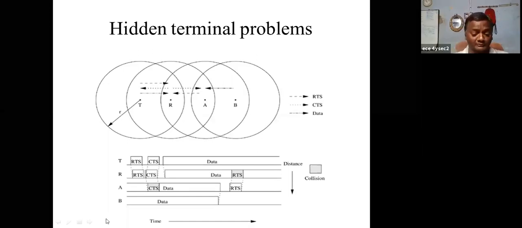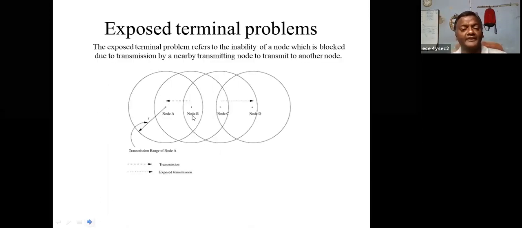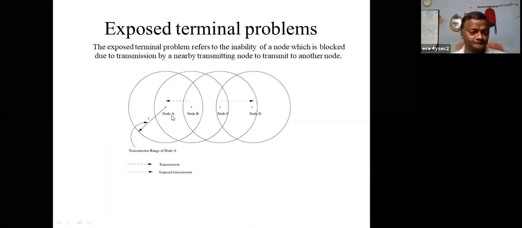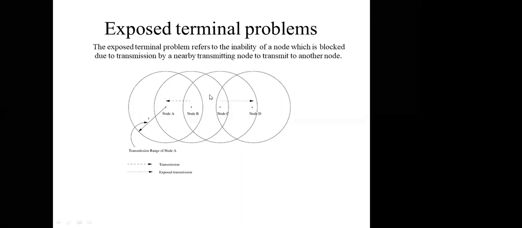Next one is the exposure problem. What is the exposure problem? I can explain right now. Let us take B, which is already communicating with A, but B and C are in the same area. While nodes are in the same active area or geographical region, they can understand that a single node is communicating.